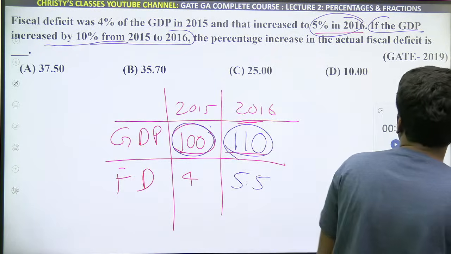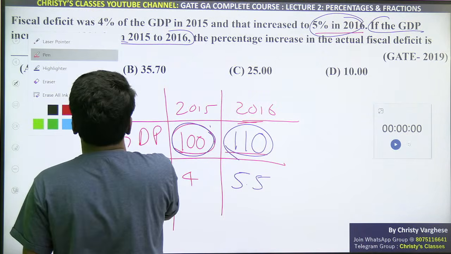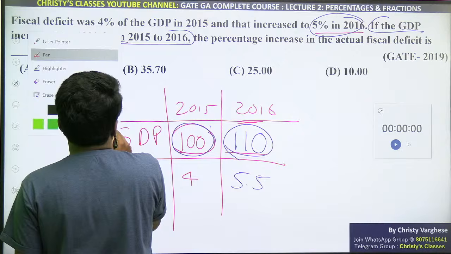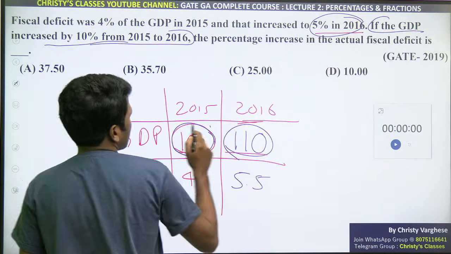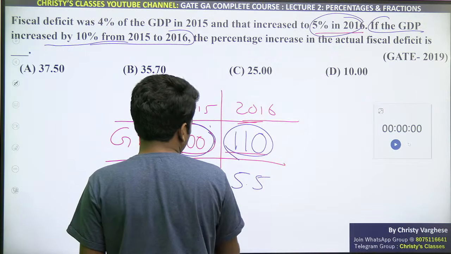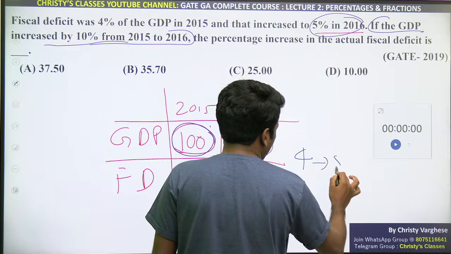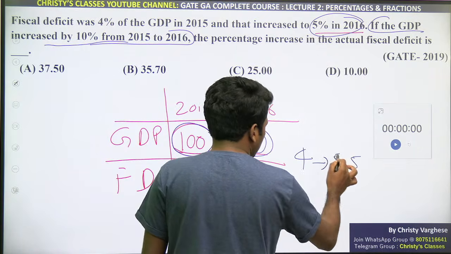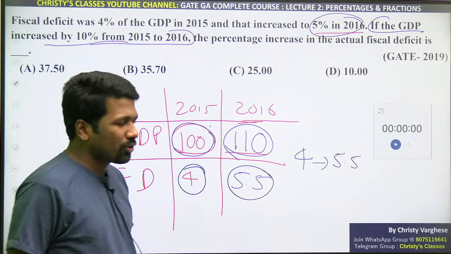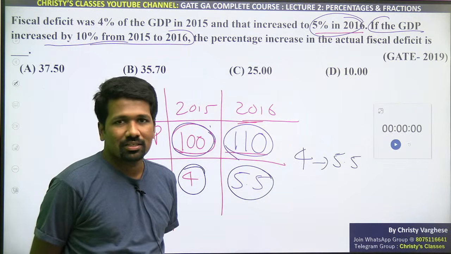Now what is the final question? Percentage increase in actual fiscal deficit. That means it was 4 earlier, the fiscal deficit, and now it has become 5.5. This is the next thing I want to teach you. You can do percentage growth also easily with mental math.